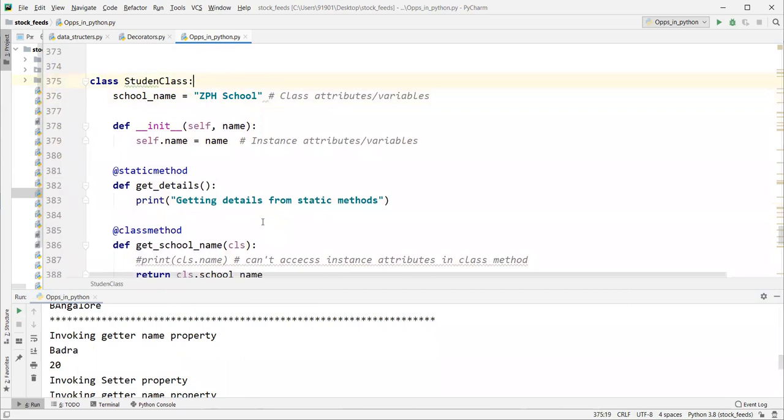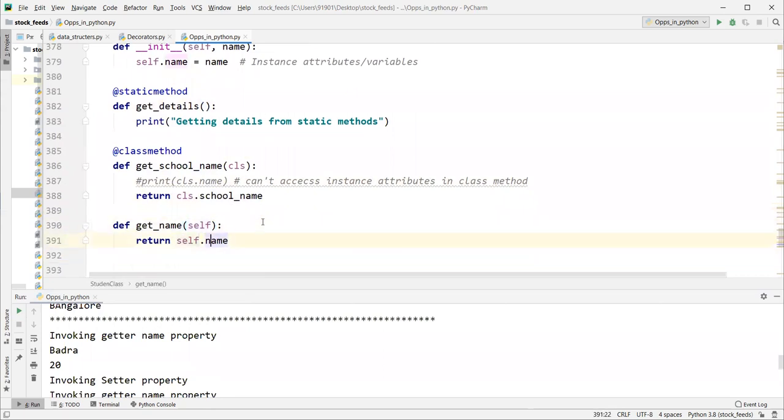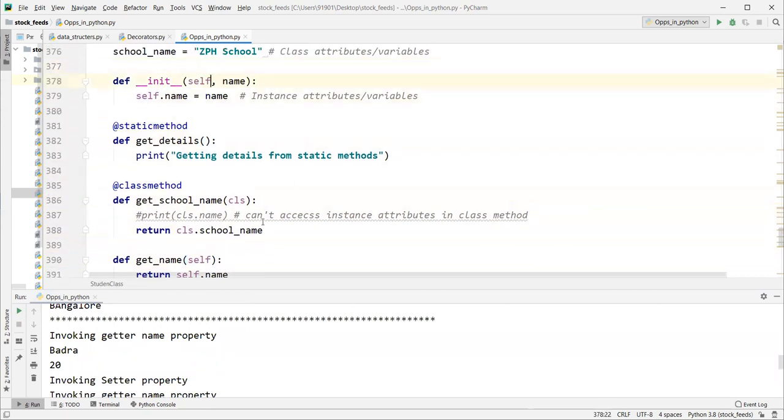So in this class, we have a class attribute, an instance attribute, a static method, a class method, and an instance method, right?